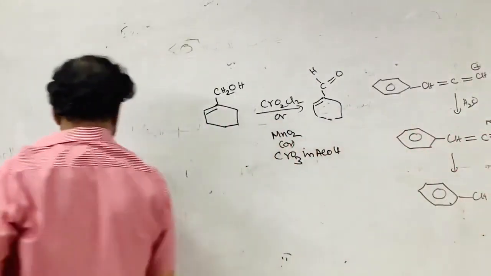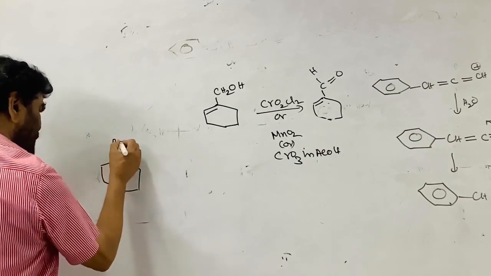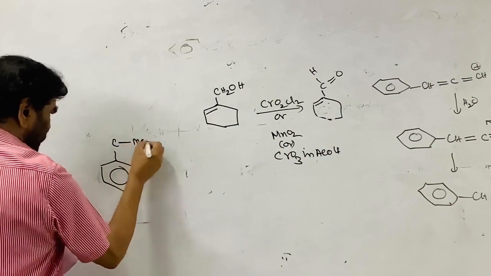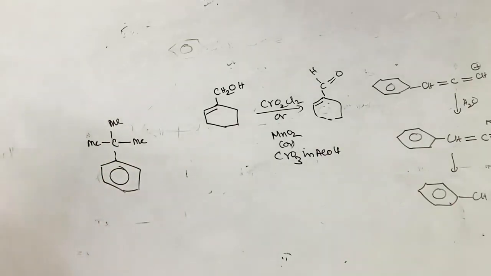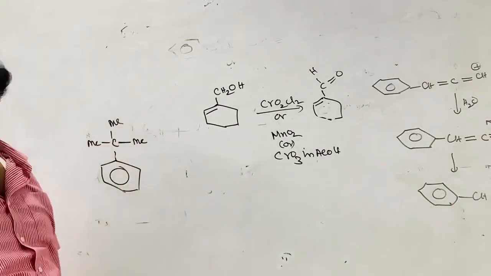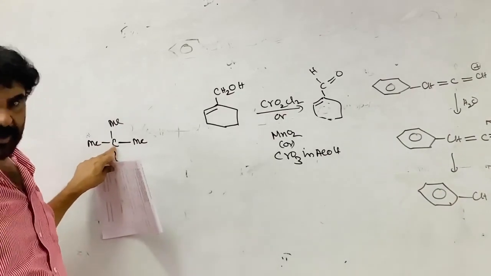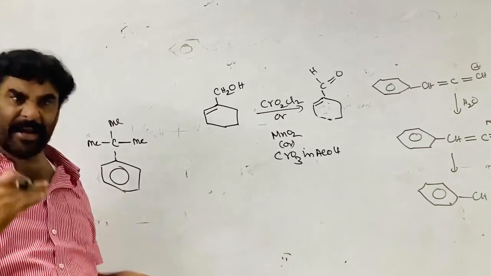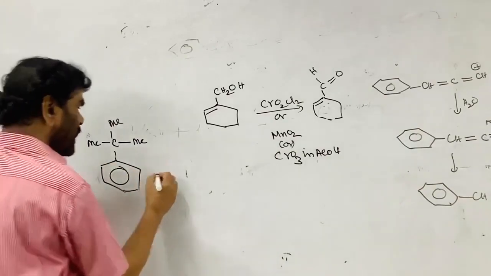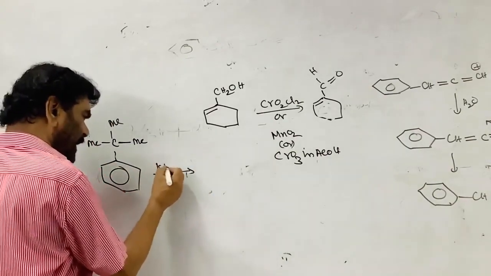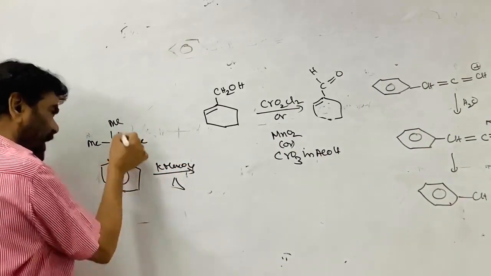Now, this we have taken in the classroom many times. The alkyl benzenes when treated with hot and concentrated KMnO4, the side chain is converted to COOH, but the condition is the benzylic carbon should contain at least one hydrogen. As the number of hydrogens on the benzylic carbon decreases, the reactivity decreases. So when it is treated with hot and concentrated KMnO4, the benzylic carbon has no hydrogen.